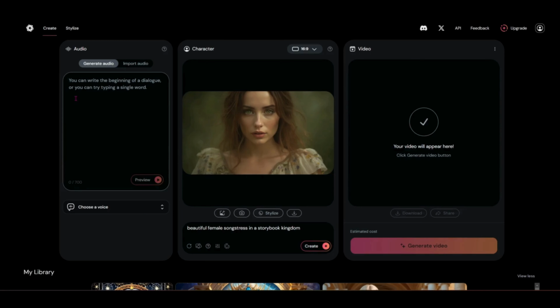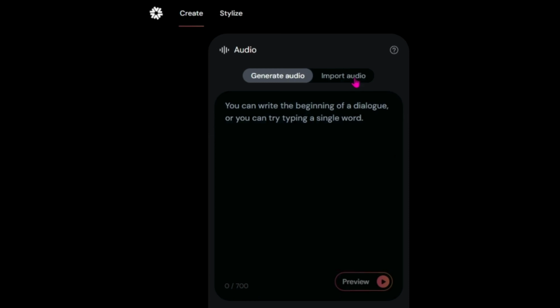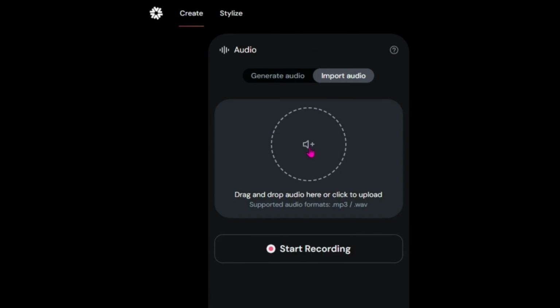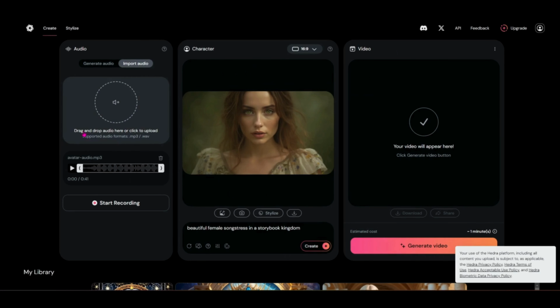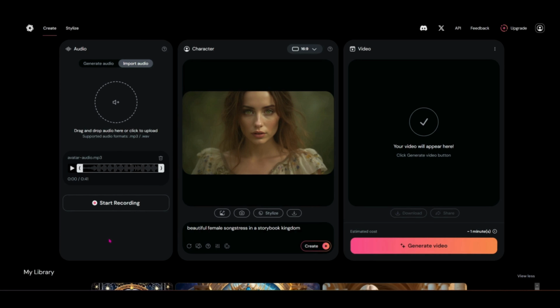And I'm going to make this one a song since this is the songstress. And then here in a little bit, I'm going to show you how we can customize actual dialogue and put that onto custom characters as well. But for right now, let's go ahead and import our audio. So I'm just going to click that button. And I just went ahead and uploaded a song I had here, just a clip of it from Suno that I created. It's actually the song that I used in the intro of this video. So let's give that a quick listen.